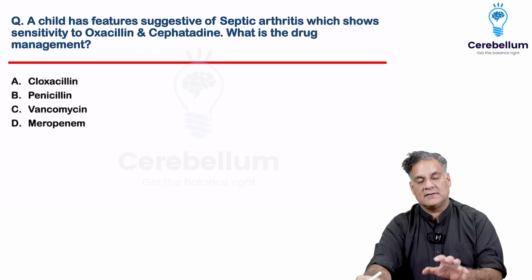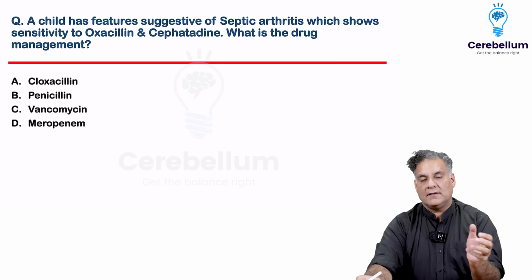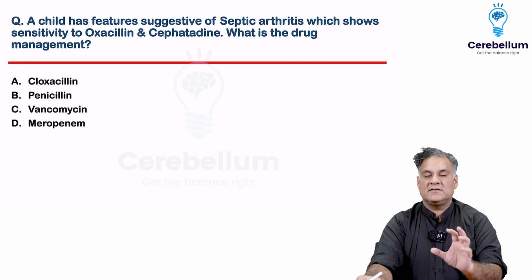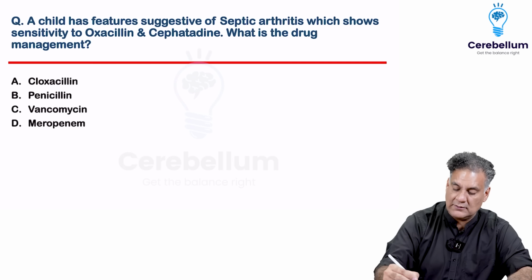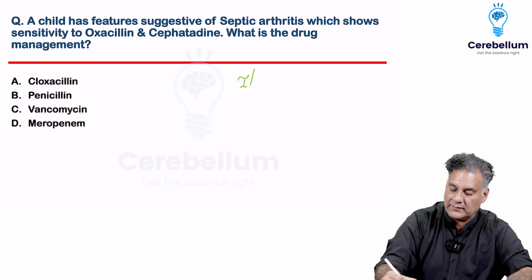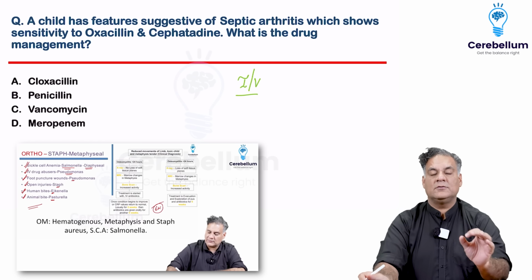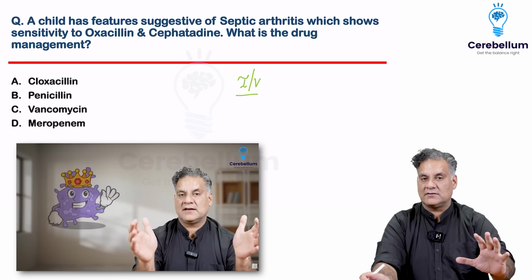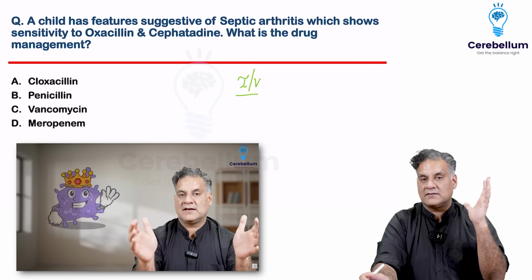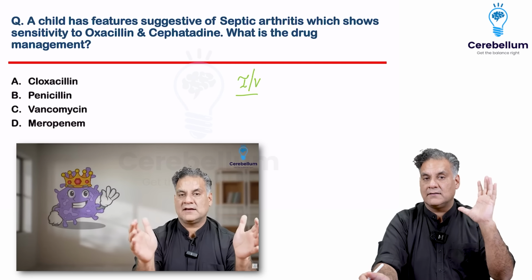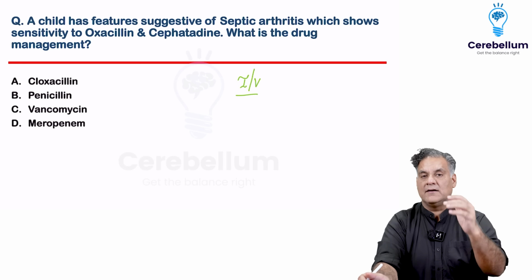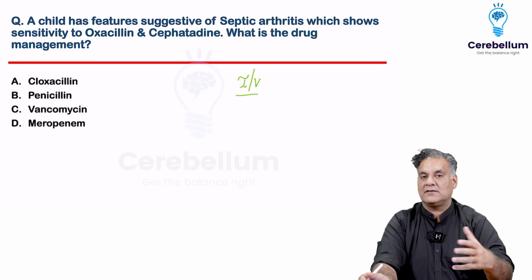So here the question is very clear. The patient has septic arthritis. Diagnosis has been given. And they have given it is sensitive to 2 drugs, oxacillin and ceftazidime. Which drug is to be given? Now remember one thing. Initially you always start with IV drugs. And they have asked you, which is the organism in your mind? Staph aureus. In ortho, the king is Staph aureus. Now, for Staphylococcus aureus, the first line drug is usually cloxacillin, a very important drug. The chlorine has been added to oxacillin. And here the question is very simple. Oxacillin sensitive, so cloxacillin sensitive also.